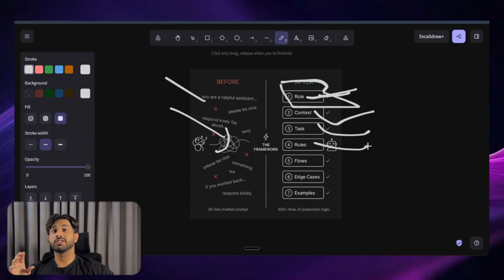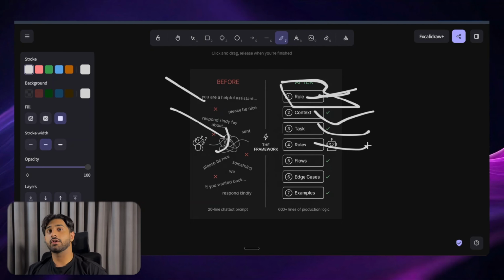Then you're going to give it some rules. If you don't give it some rules, this is galaxy brain intelligence that we're talking about, right? It's going to go ahead and wander on its own, and it's going to make some rules of itself. So we don't want that. We give it some hard caps on what to do and what not to do, especially.